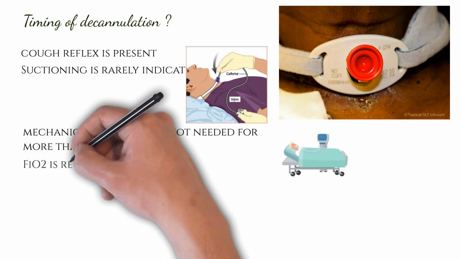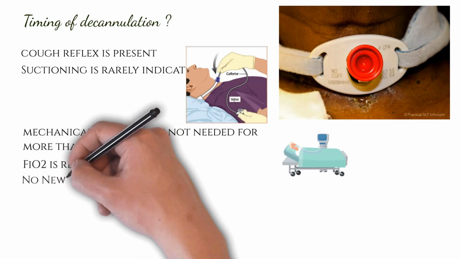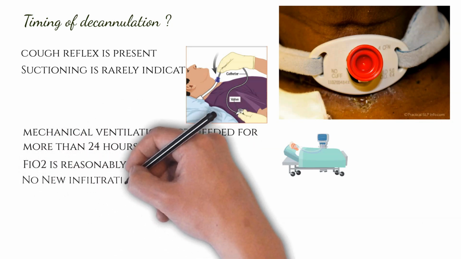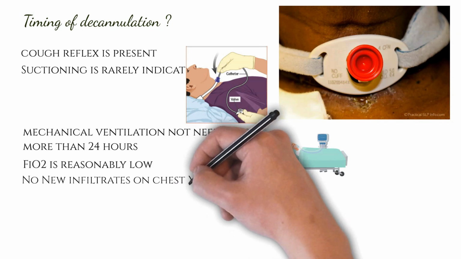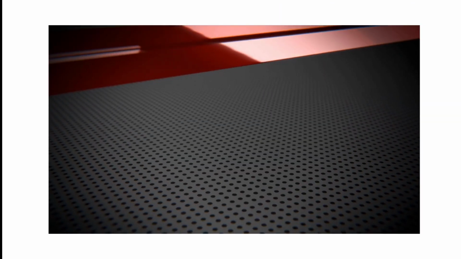The patient is maintaining saturation even if the FiO2 is reasonably low, and there is no new infiltrate on the chest X-ray. So all these are the conditions which, if present, you can think of decannulation of the tracheostomy tube.